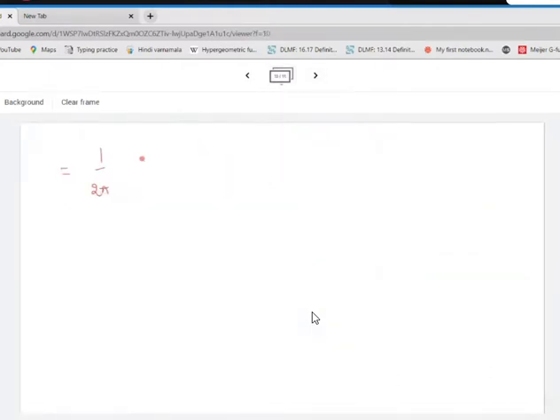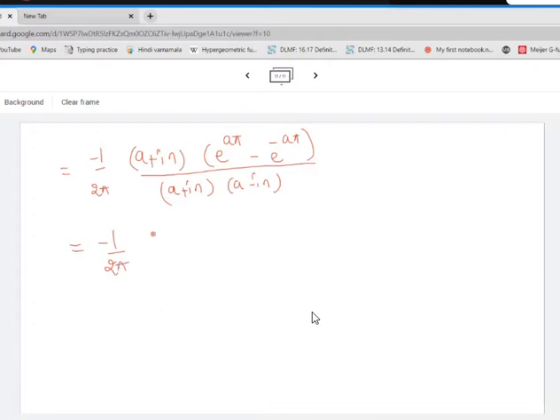So I'll have a plus in multiplied by, if you want, I can take out even the negative outside, e raised to a pi minus e raised to minus a pi divided by a plus in multiplied by a minus in. Okay, so this is what the expression is. So this is minus 1 by 2 pi a plus in. This part I'm not touching, sorry.